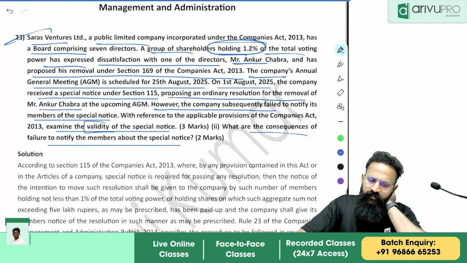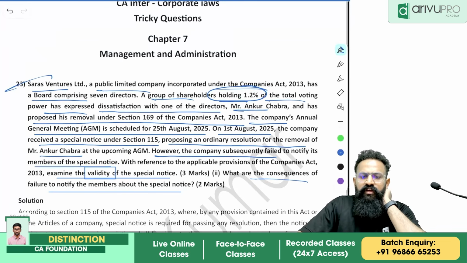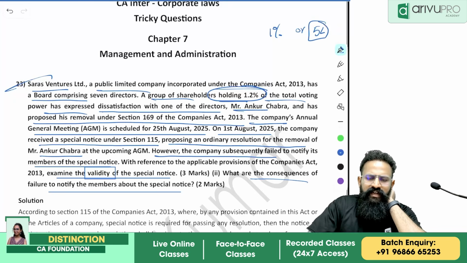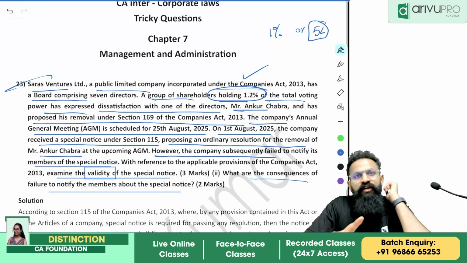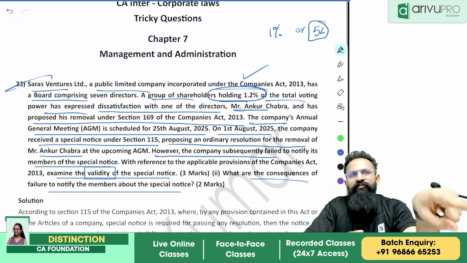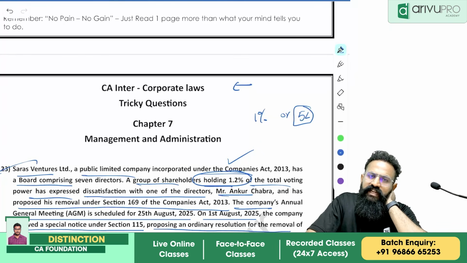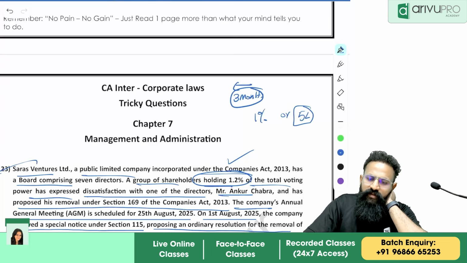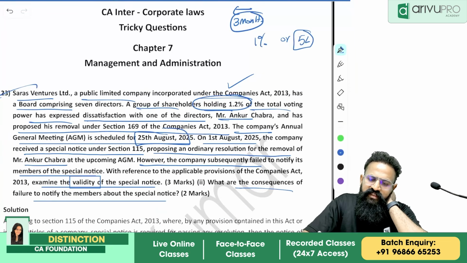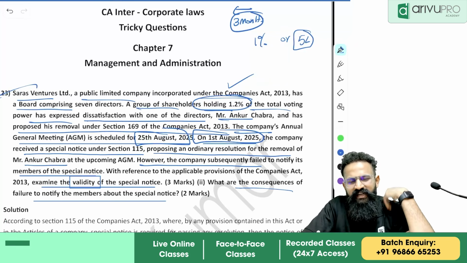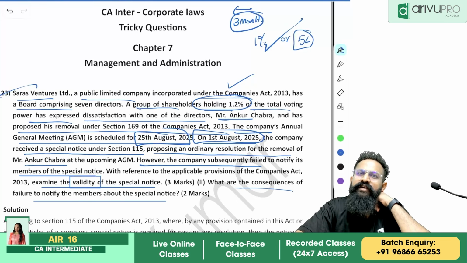First of all, people, was the special notice properly given by the shareholders? Special notice has to be given by the people holding at least 1% of the total voting power or 5 lakh rupees paid up. Correct? Now here it has been given by 1.2%. So a valid number of people have made a request. Now the request has to be given when? It has to be given at least 14 days before the meeting and not more than 3 months prior to the date of the meeting. When is the date of the meeting? August 25th. When is the notice given? 1st August. It is clear days. Of course, it is more than 20 days in between. So this is also properly given.